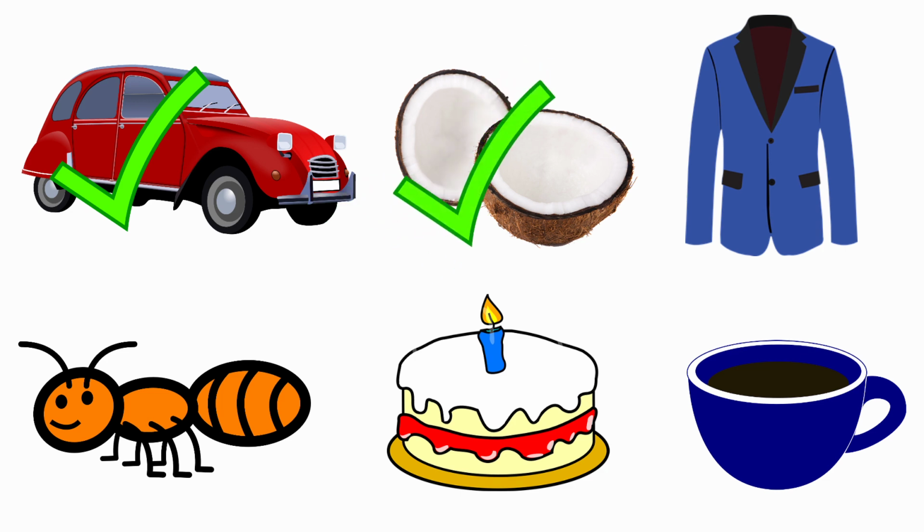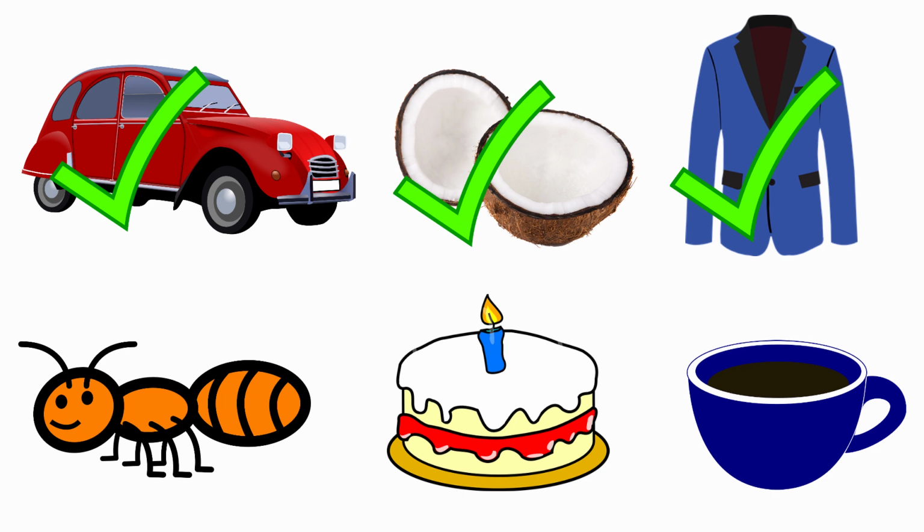Next one, coat. The beginning sound for the picture coat is K. And the sound for the letter C is K. So, the sounds are same. Now, we are going to tick the picture coat.